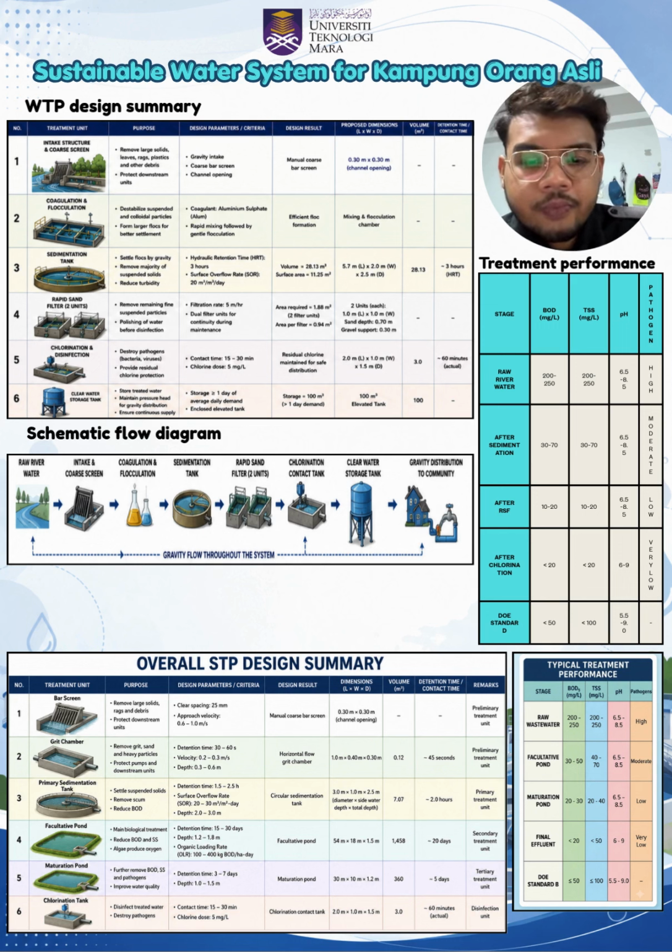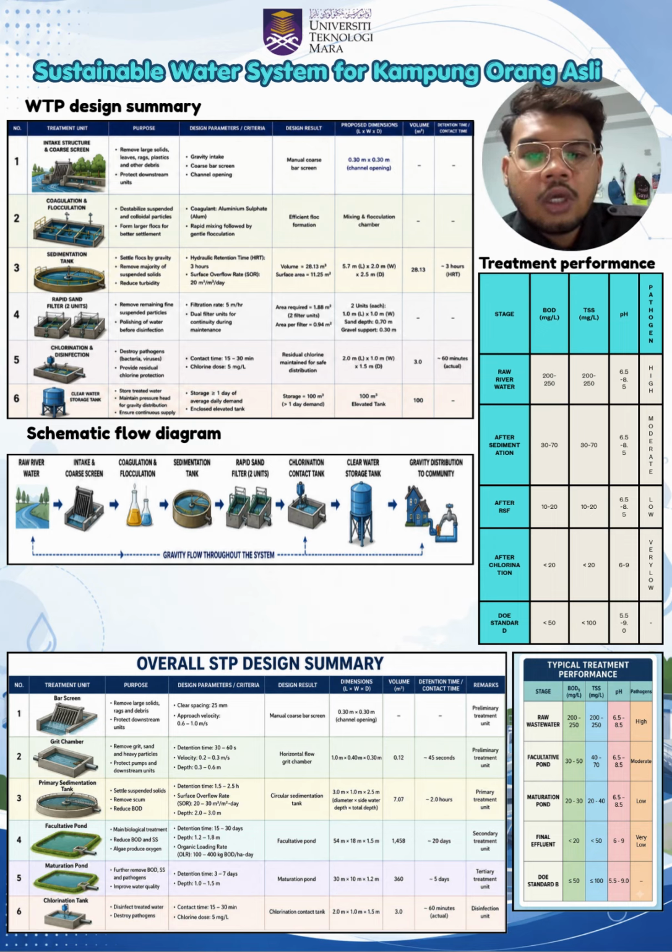the consumers. Finally, the treated water will be stored inside a 100 cubic meter elevated water storage tank. The storage capacity is enough for 1 day's average water demand, ensuring a continuous water supply even during peak usage. Because the storage tank is elevated, the water will be distributed to the village using gravity, eliminating the need for electrical pumps. Based on the treatment sequence, we expect a significant improvement in water quality.